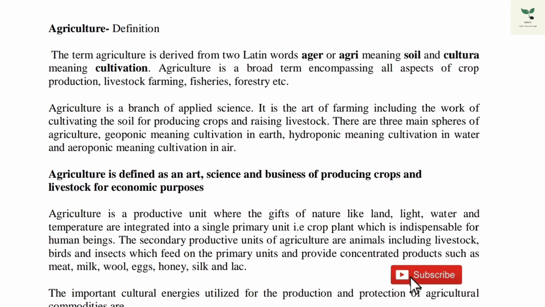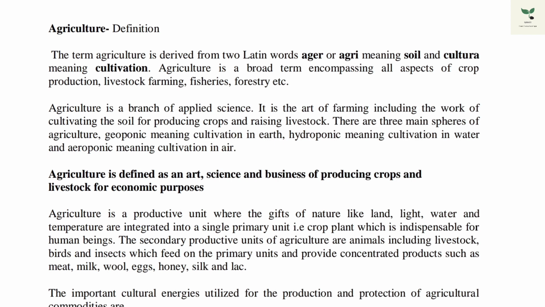The term agriculture is derived from two Latin words, ager or agri, which means soil, and cultura, which means cultivation. Agriculture is a broad term which includes all aspects, that is crop production, livestock farming, fishery, forestry. Agriculture is the art of farming, which is cultivating the soil for producing crops and raising livestock.